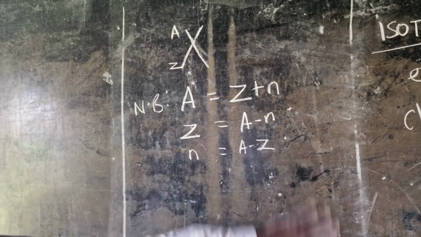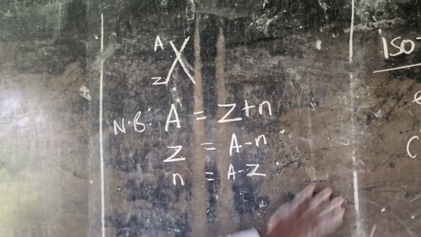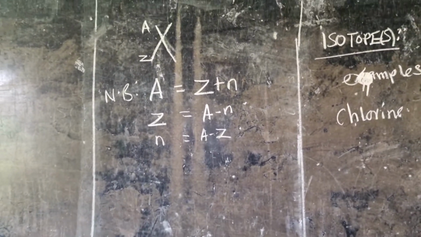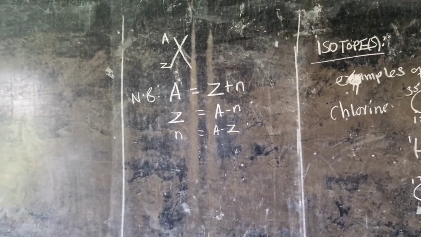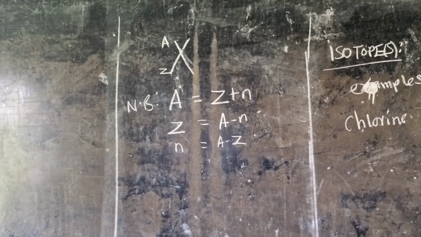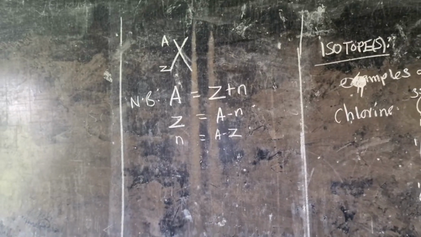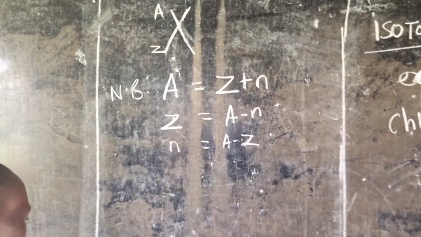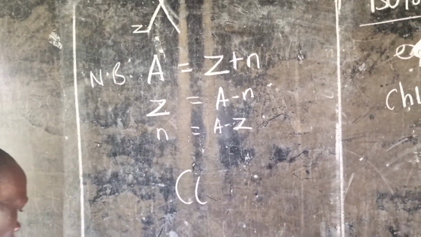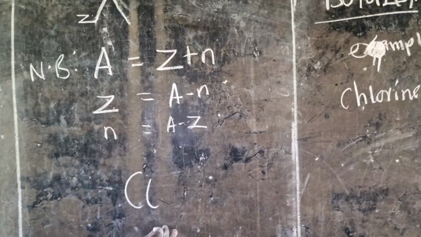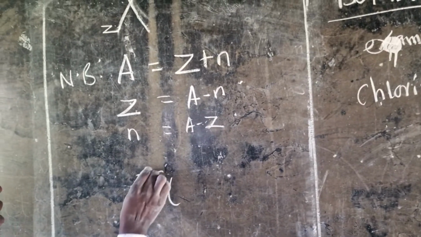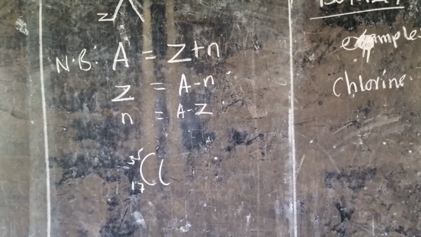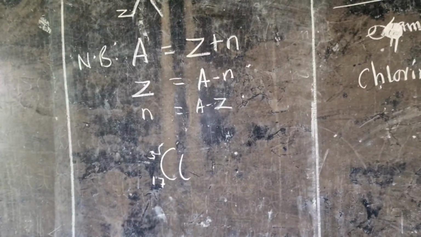Now, let's have some examples. Assuming they give us an example and we are given a chlorine atom, 17, 35, like that. Then they ask you to find the number of neutrons in the atom.